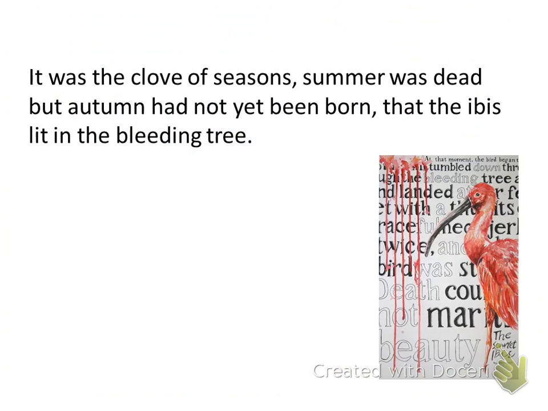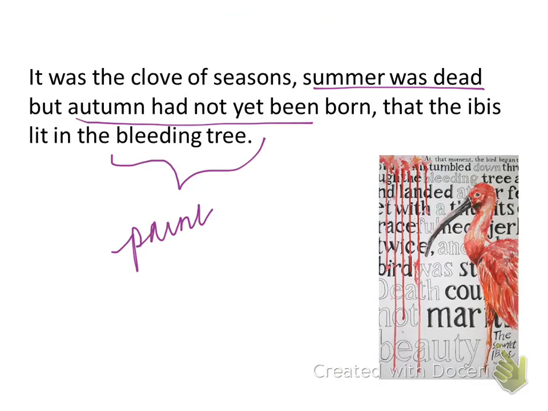Our first sentence says, "It was the clove of seasons. Summer was dead, but autumn had not yet been born." So right away, we have an example of personification. Summer was dead, autumn had not yet been born, that the ibis lit in the bleeding tree. Even this description of bleeding tree paints a picture in our minds of what we might be looking at.